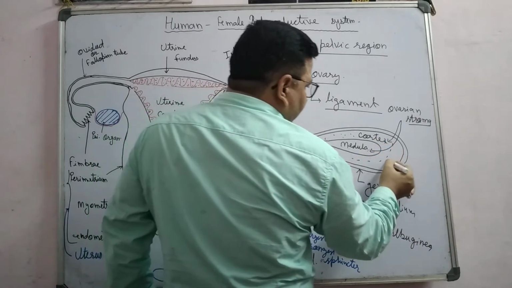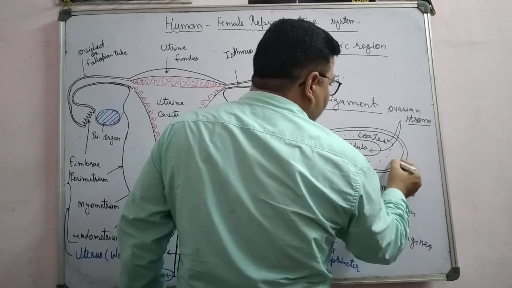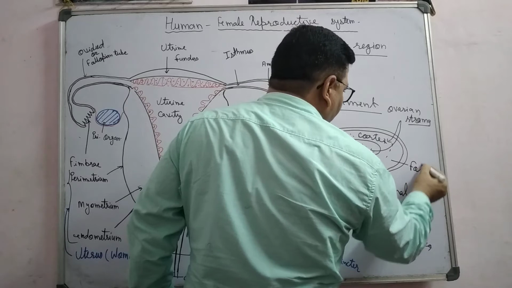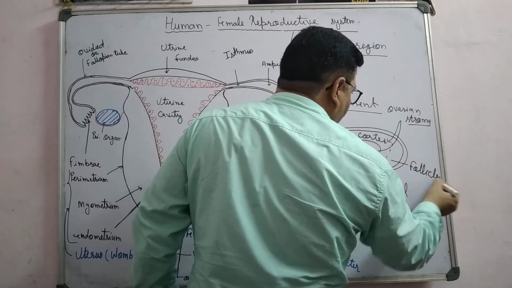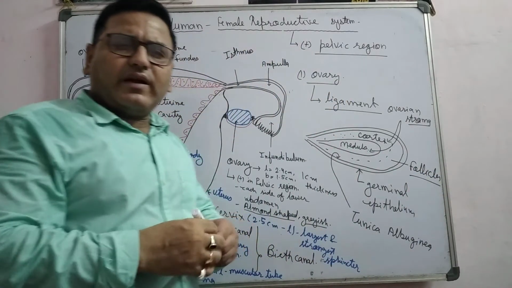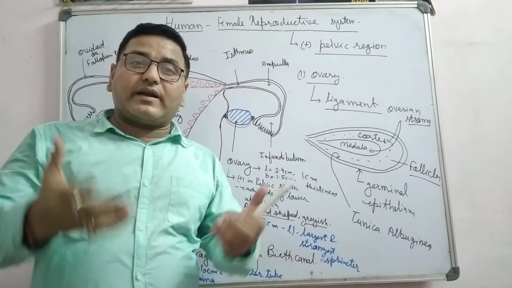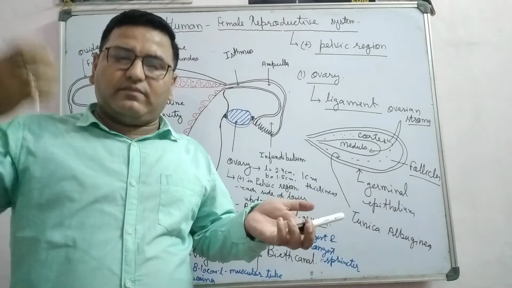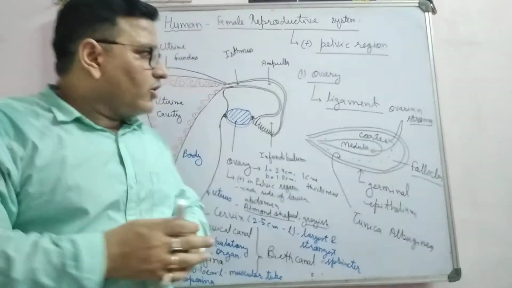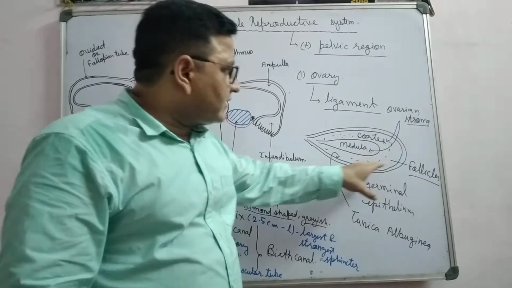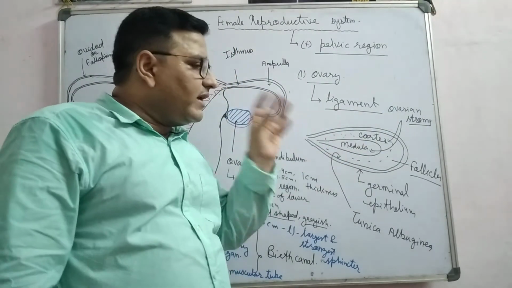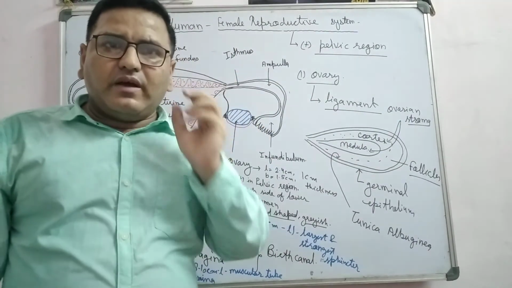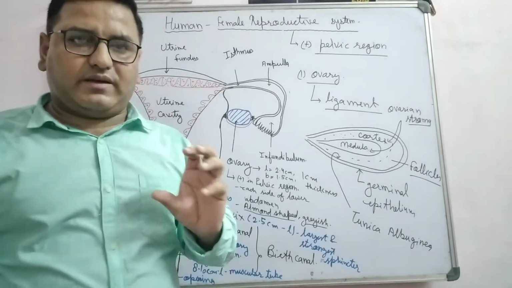In the cortex part, the follicles develop: primary follicle, secondary follicle, tertiary follicle and Graafian follicles, and from rupture of the Graafian follicle the ovum comes out. So development of follicles takes place in the cortex region. Medulla is the inner smaller region, which is richly supplied with blood capillaries.